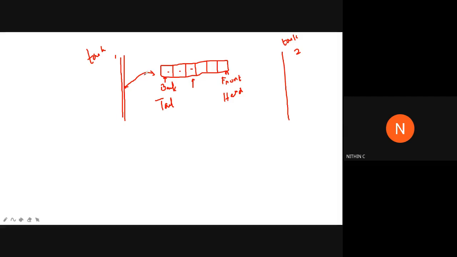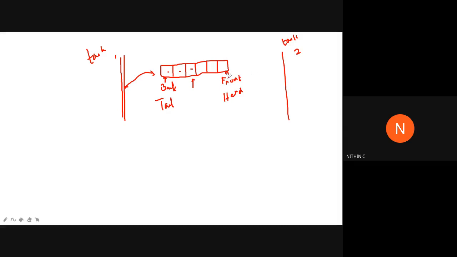So task 1 will write the data, and it will get shifted when subsequent data has come, and finally it will be read by task 2 by using certain functions. So for writing this data and for reading this data by task 2, we definitely require certain functions. Like first of all, we need to create the message queue. We need to create the message queue initially.